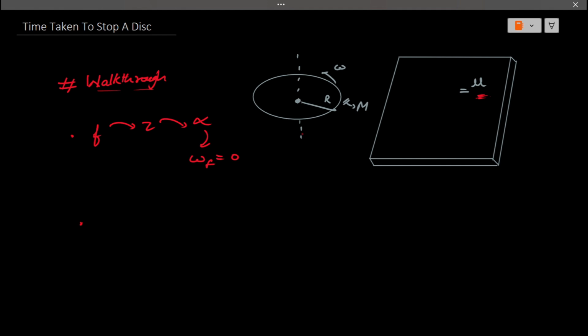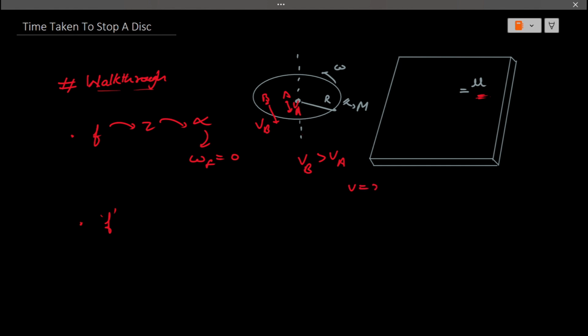Now a major note to this problem is that the frictional force F is not a constant force, not in terms of magnitude but in terms of relative position of the particles distributed along the entire plane of the disk. What I mean by this is that let us consider 2 points A and B. The instantaneous velocities are VA and VB for these 2 points. What I mean by the statement I stated was VB has to be greater than VA.